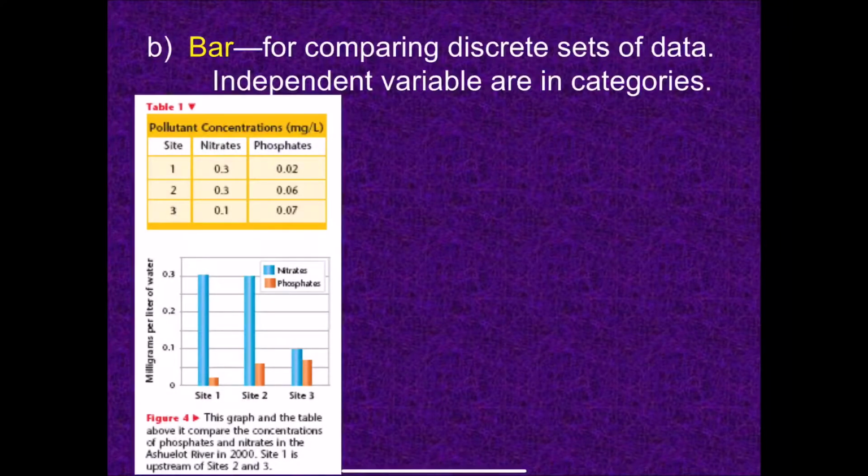Bar graphs are good for when your independent variables are in categories, and they're discrete sets of data. So in this case, you have pollution concentration, and you have 3 sites, and these 3 sites may not necessarily be related to one another. So they might not be continuous. You might have one site over here, one site over there, another site over here, and they're not really related to one another, in which case you have to put it in a bar graph, right? A bar graph indicates that each one of these is independent of the others, and you're just comparing the values between them.